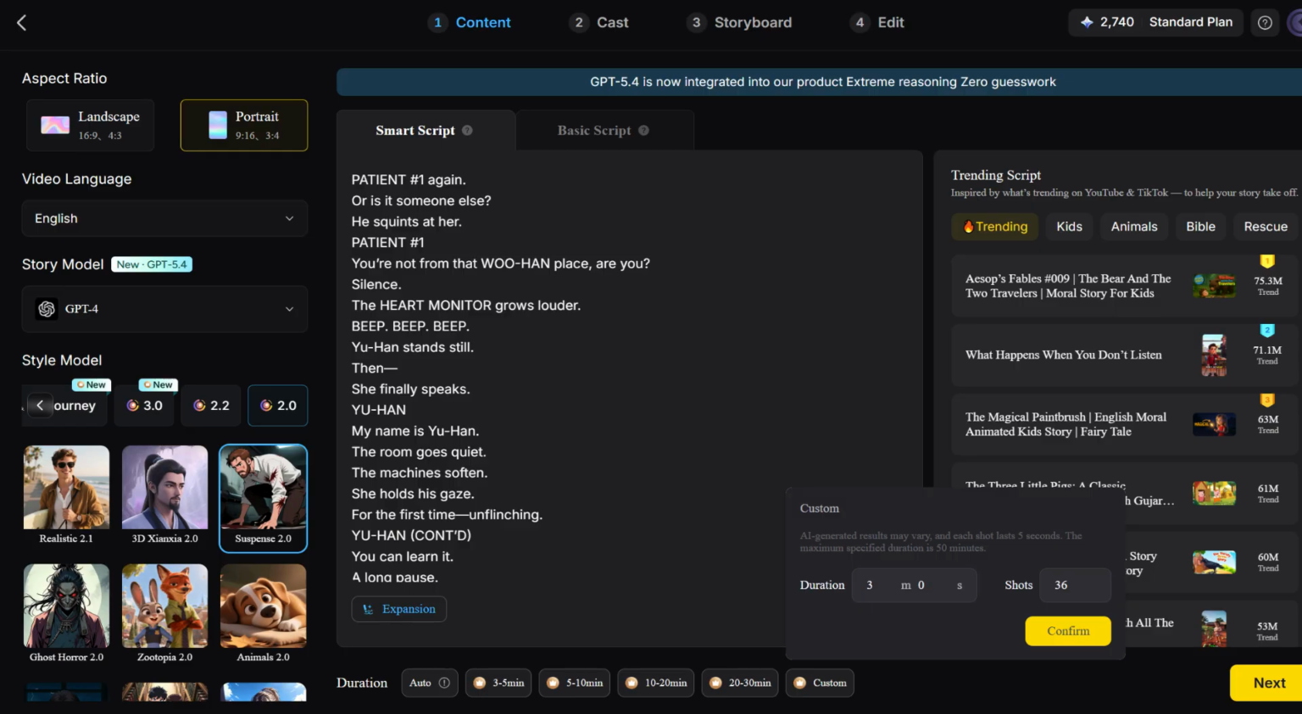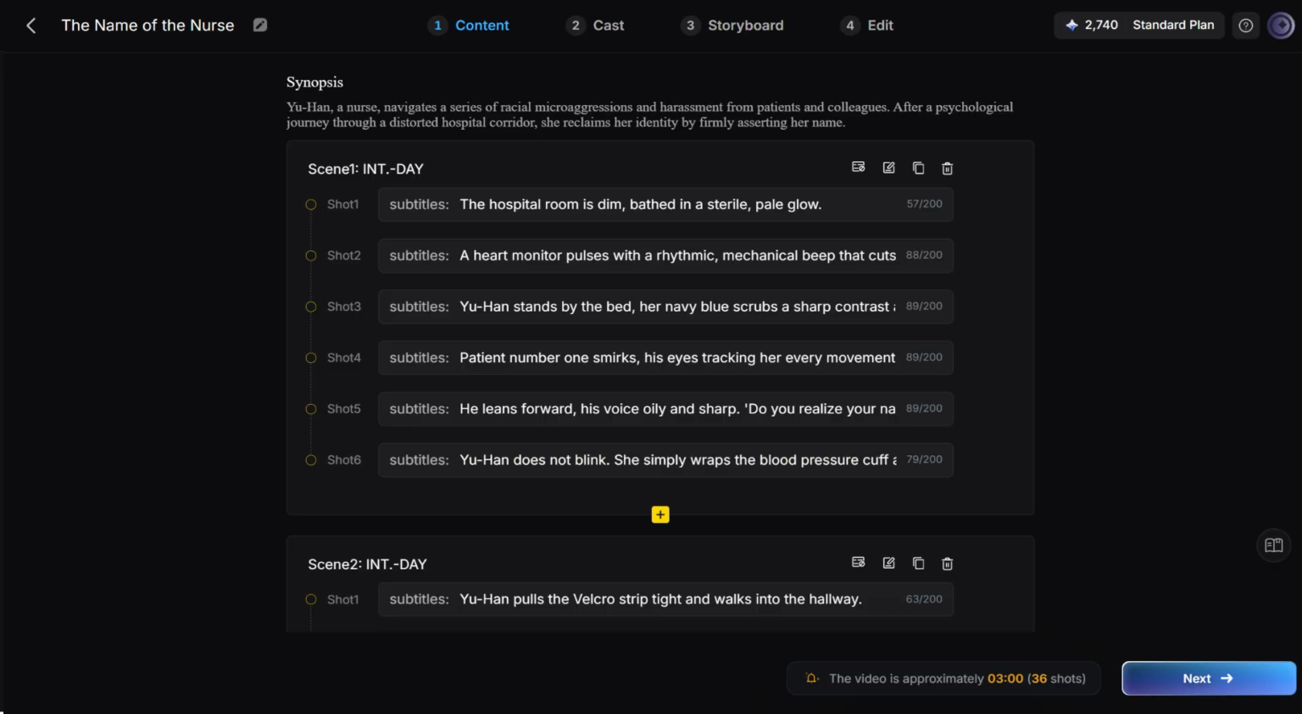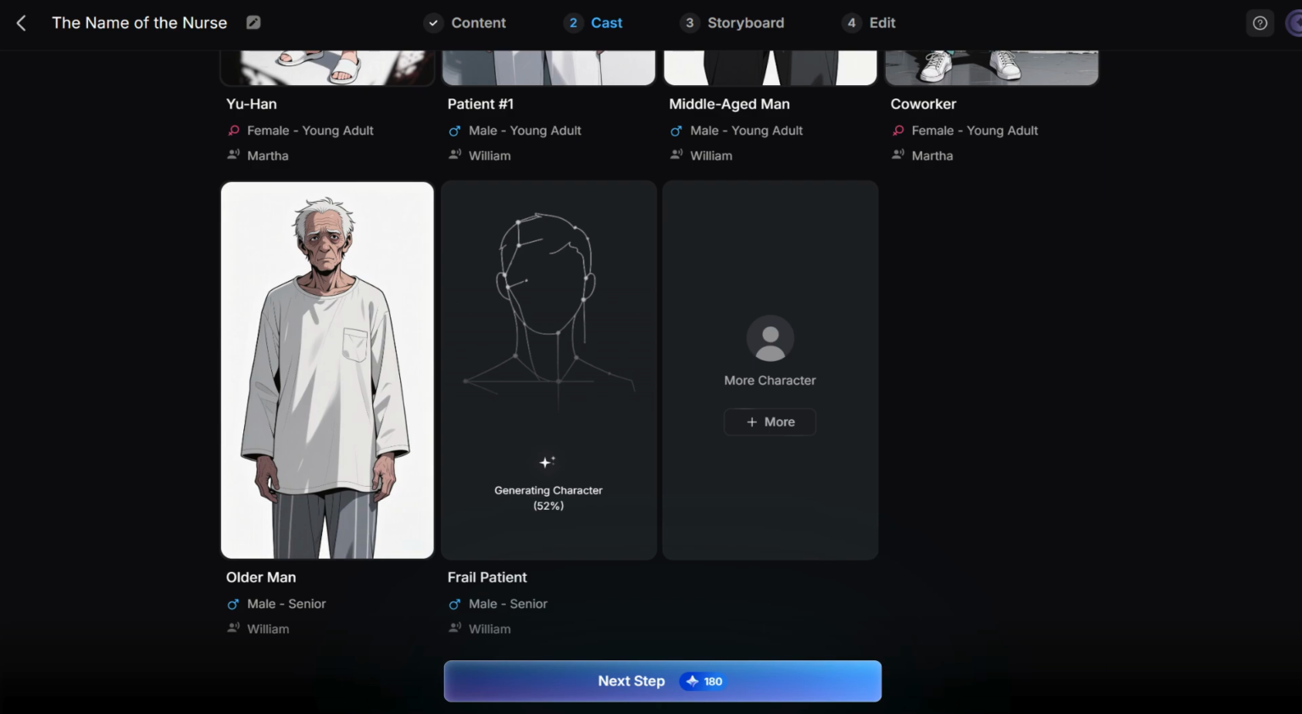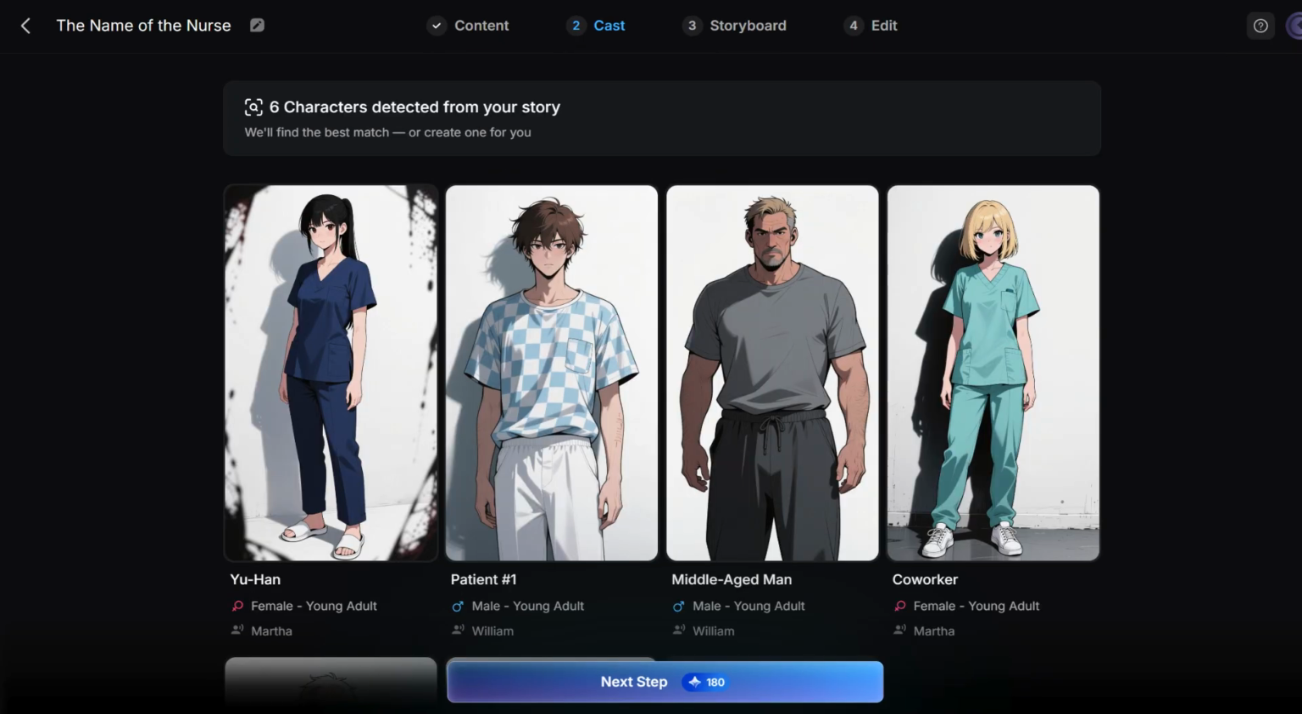I copy and paste my script into the smart script box, select the duration of the film at the bottom, and click next. The AI analyzes and comes up with a lot of scenes. You can read and edit these, or just click next and fix things once you see the images if you don't like them. The next step, MagicLight.ai generates your characters based on descriptions in your text, but you can go in and edit or regenerate the characters until you're satisfied with them for free.